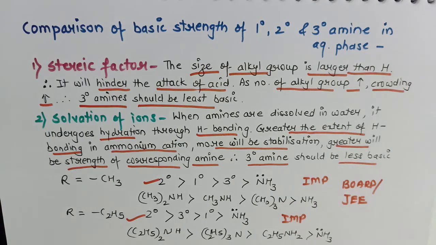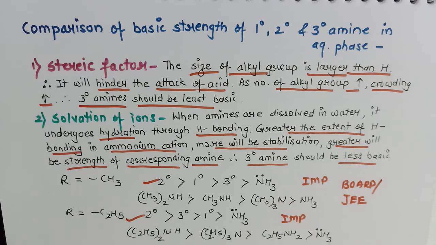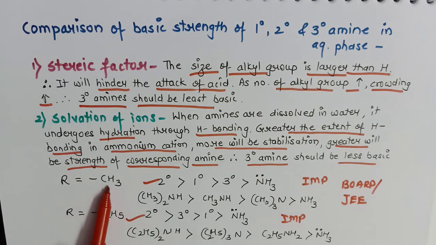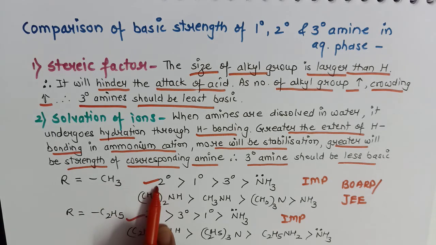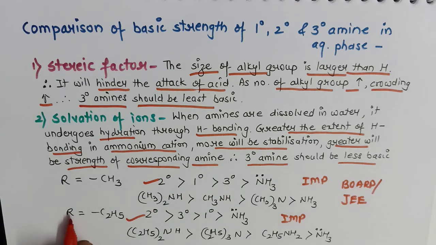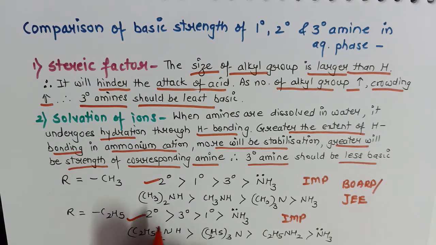So I have given you 3 cases. In case of gaseous phase, the order becomes tertiary the most basic, and primary amine becomes the least basic. In aqueous phase, especially when the alkyl group is methyl, we have the order 2 degree, 1 degree, 3 degree and ammonia. When the alkyl group is a larger one like ethyl, we have the order 2 degree, 3 degree, 1 degree and ammonia. So this was the comparison of basic strength of aliphatic amine and that of ammonia.